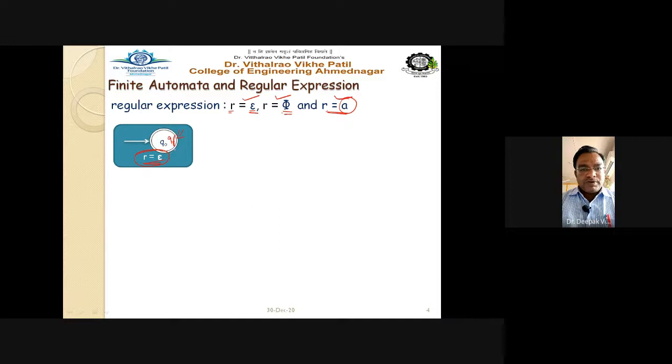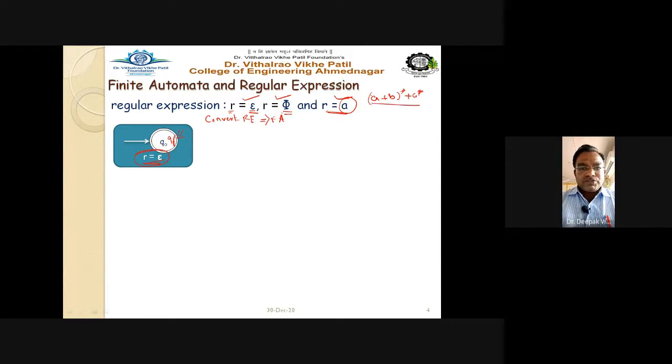You have to remember, all these are the basic building blocks for converting a regular expression into finite automata. Suppose an expression is given like (a+b)* plus a, plus a+ or a*. For this regular expression, how to draw the automata?